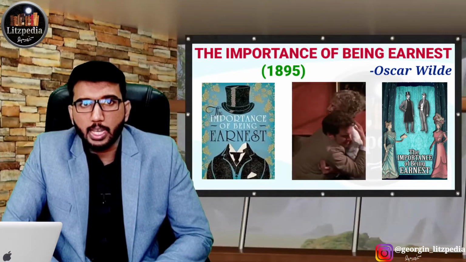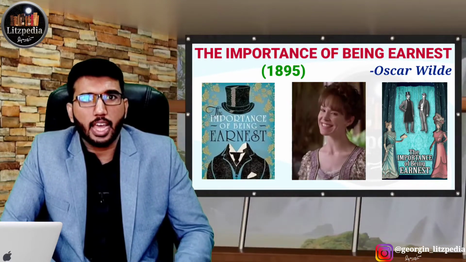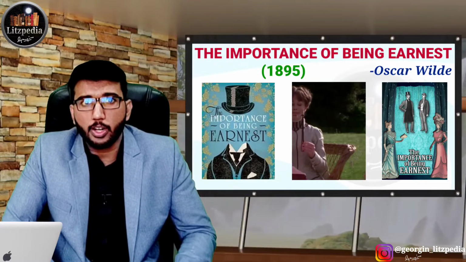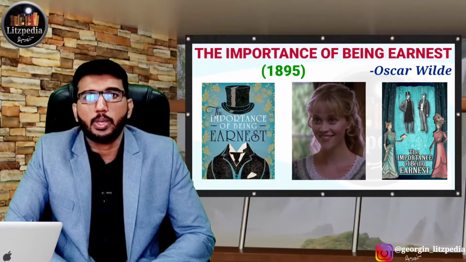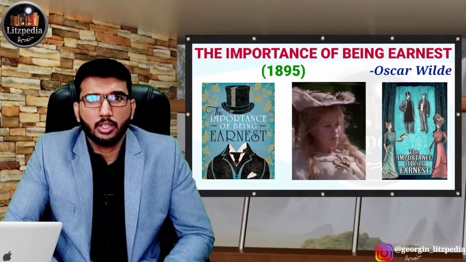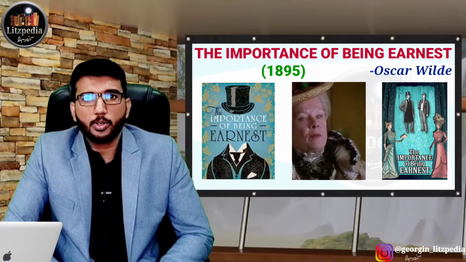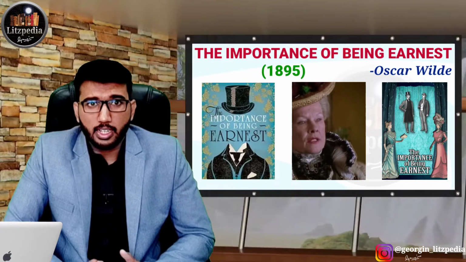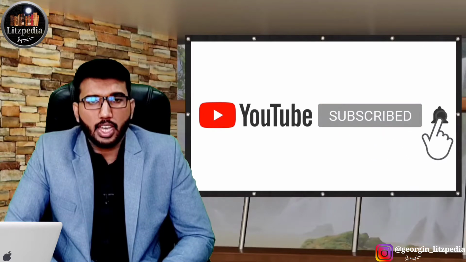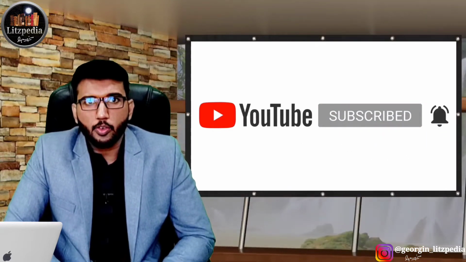For example, when it comes to marriage, love, etc., they took it very casually for some wealth gain. The institution of marriage was actually made fun of in the play, because during the Victorian period they maintained this kind of attitude towards institutions such as marriage. Regarding The Importance of Being Earnest, we will discuss in detail the summary, the major characters, and also the important themes in the play.